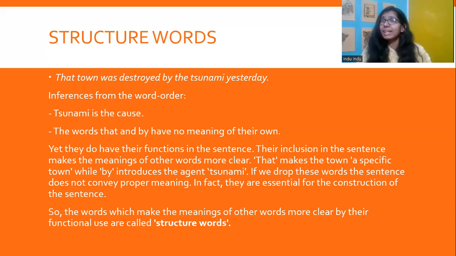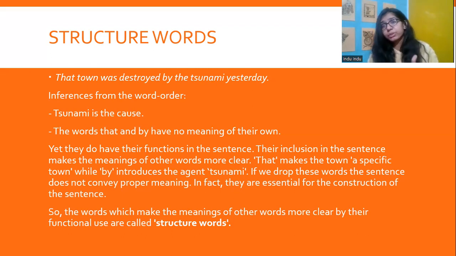That town, that does not have a meaning of its own. By does not have a meaning of its own. But they do have their functions in the sentence. The town was destroyed by the tsunami yesterday. The inclusion makes the meaning of other words more clear, right? That talks about that specific town. It tells us about a specific town.